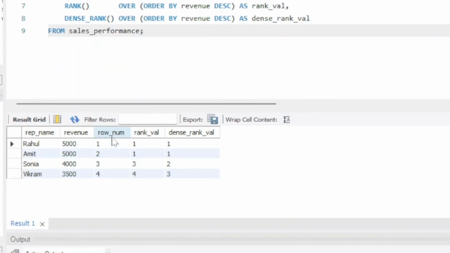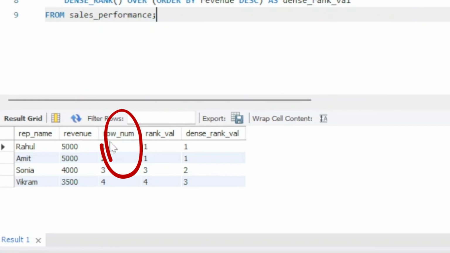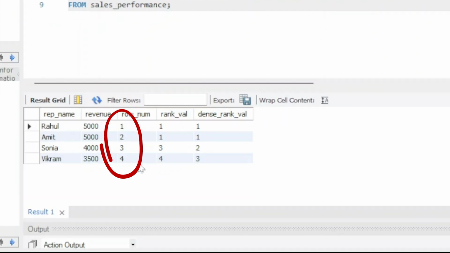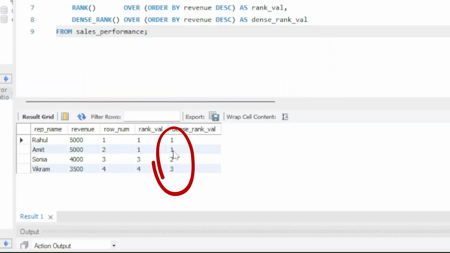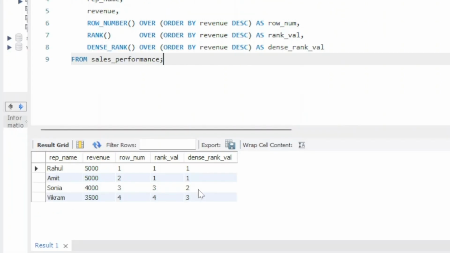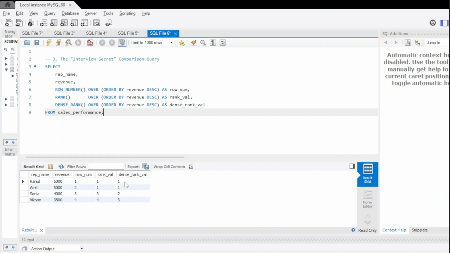So we can see in the case of row number, because ties are not allowed, we got the sequence data in this output. Whereas in the case of rank, because Rahul and Amit have the same revenue data, both have the same rank, 1, but rank 2 got skipped and Sonia got rank 3, followed by 4. But in the case of dense rank, we are getting the same results as rank for the ties, but for the next employee, the rank is not skipped. Gaps are not allowed. As the name suggests, the ranks are dense here.